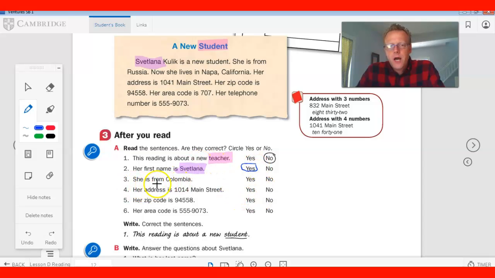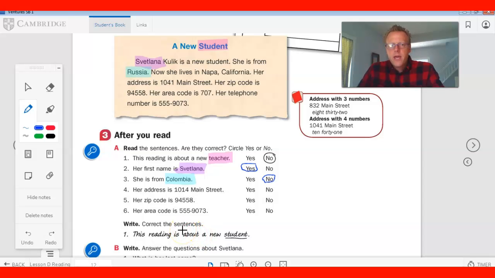She is from Colombia. So Colombia is, of course, a country. Let's look up here. She is from. Do you guys see that? She is from where? Uh-oh. She's from Russia. So that means this is going to be no.